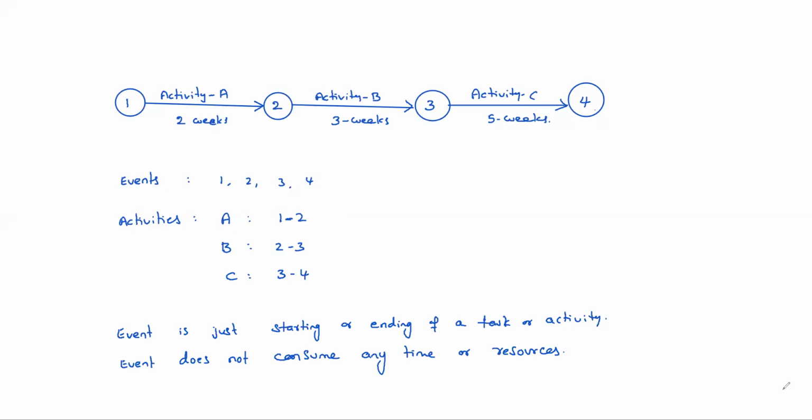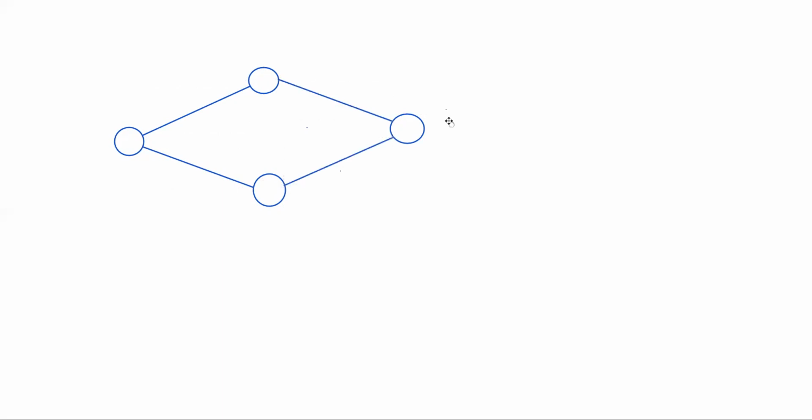So I will give you one more small example. Suppose events 1, 2, 3, 4, like this.